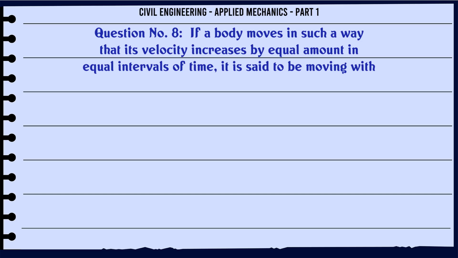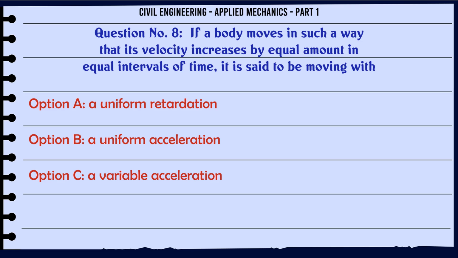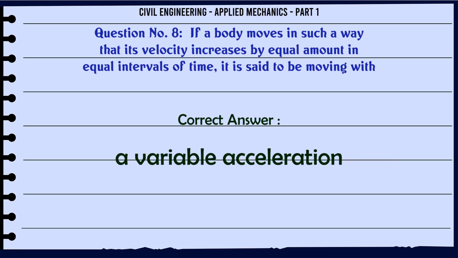If a body moves in such a way that its velocity increases by equal amounts in equal intervals of time, it is said to be moving with: A. uniform retardation, B. uniform acceleration, C. variable acceleration, D. variable retardation. The correct answer is uniform acceleration.